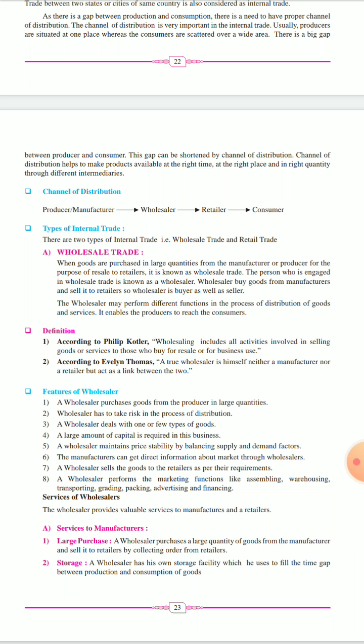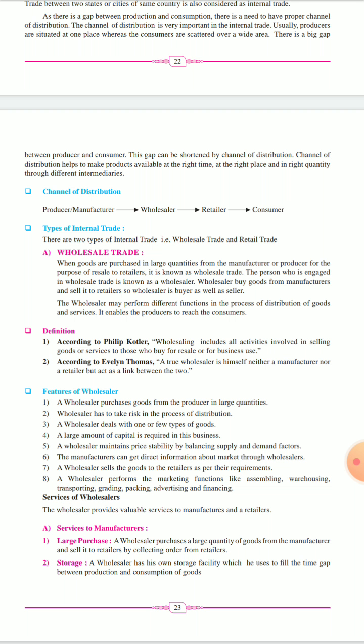Then the wholesaler sells the goods to the retailer as per their requirement. Okay, जो retailers जब चाहे they can buy the goods from the wholesaler. So according to the requirement, the wholesaler will sell the goods to the retailer. Then the wholesaler performs the marketing functions such as assembling, warehousing, transporting, grading, packing, advertising and financing.